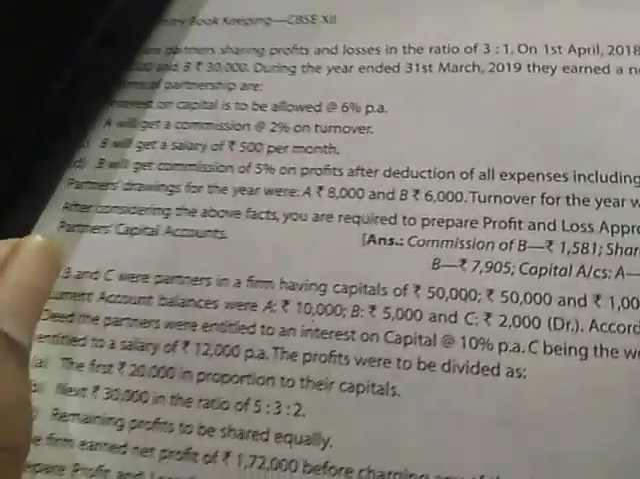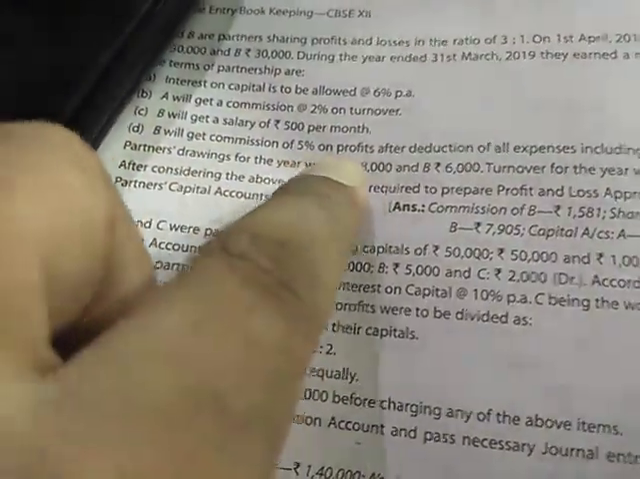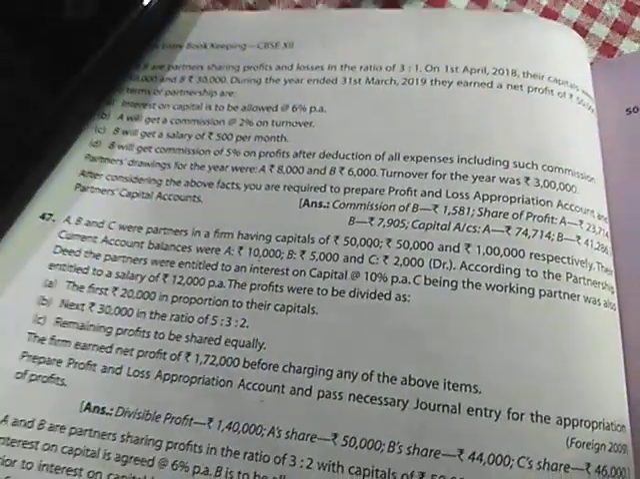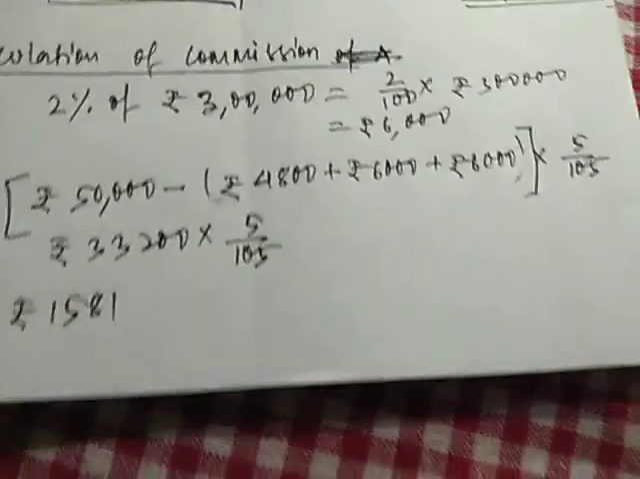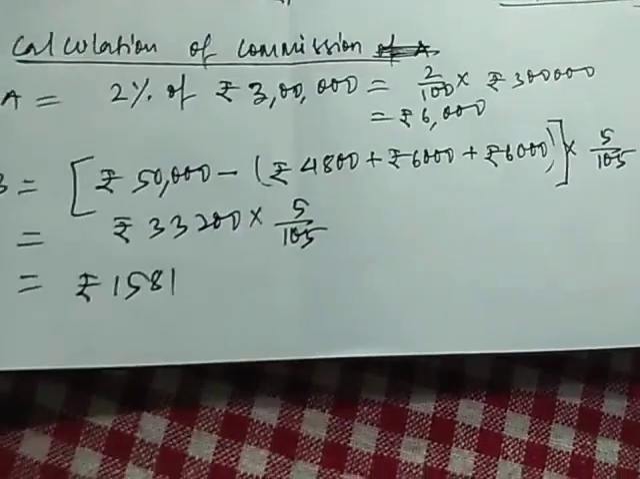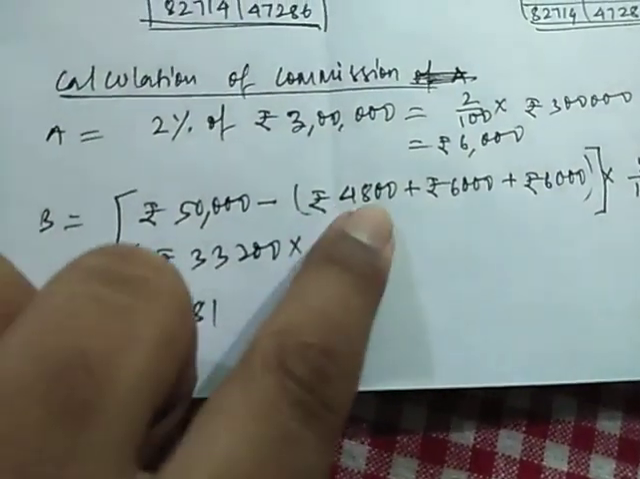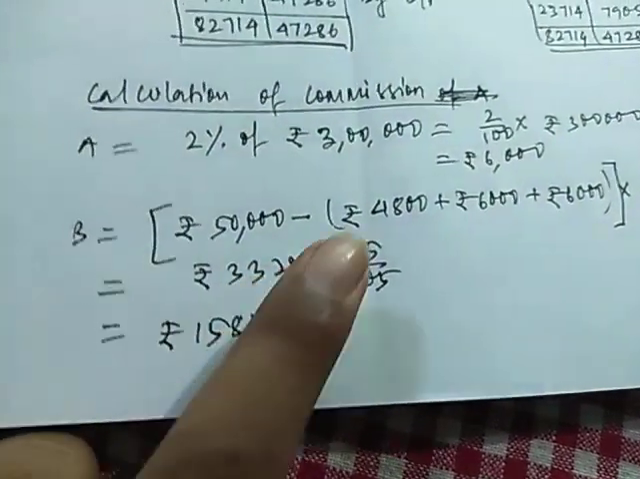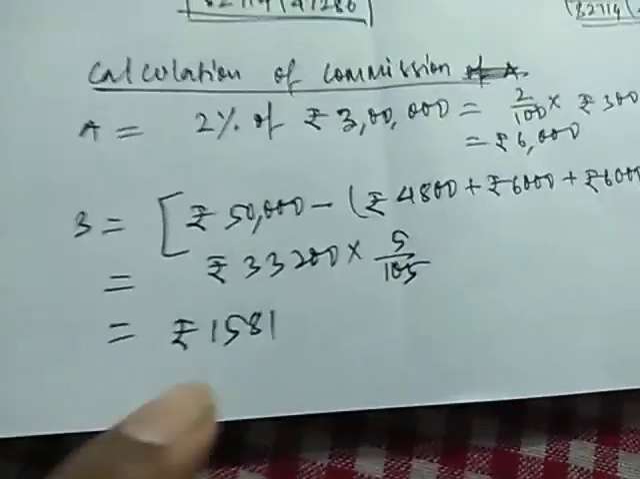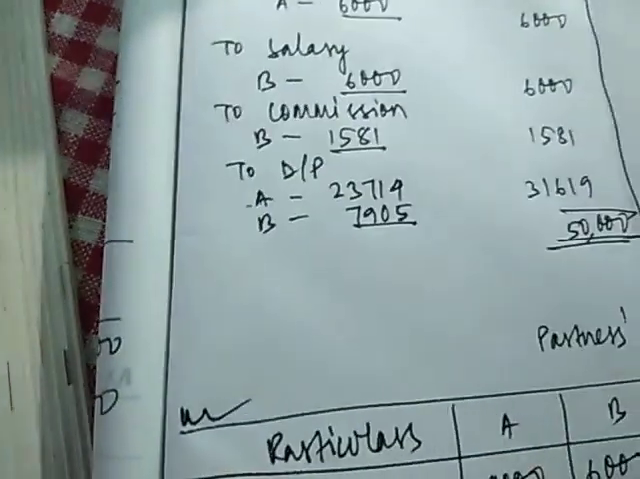In this question it was given, you can see it here. B will get a commission of 5% on profits after deduction of all expenses including such commission. Even his commission should be deducted from the net profit. So we have done here 5 by 105. Whatever will be the numerator, you will need to add that in the denominator. After calculation of 50,000 minus 4,800, 6,000, 6,000, we get 33,200. And from this 33,200, when you multiply 5 by 105, you will be getting 1,581. So this was the commission of B. So this commission of B we have written here 1,581.